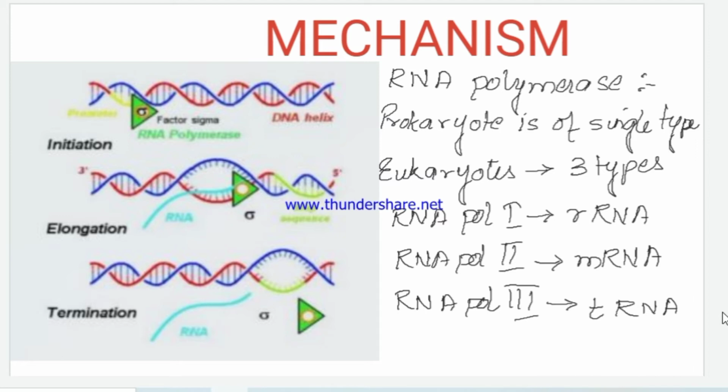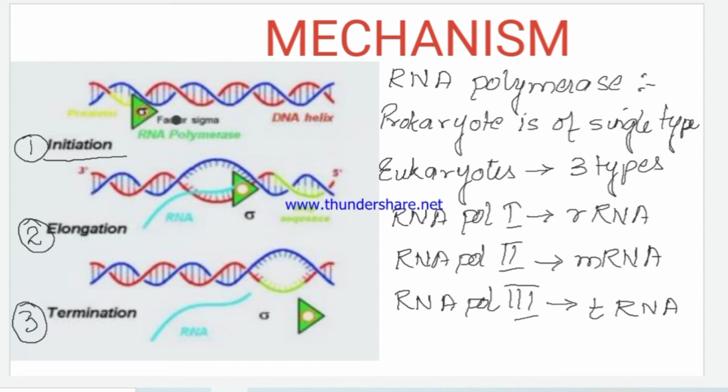Now, the process of transcription actually consists of three stages. Number 1, initiation. Number 2, elongation. And number 3, termination. So what happens in initiation? The RNA polymerase enzyme reaches the promoter site upstream of the DNA template.